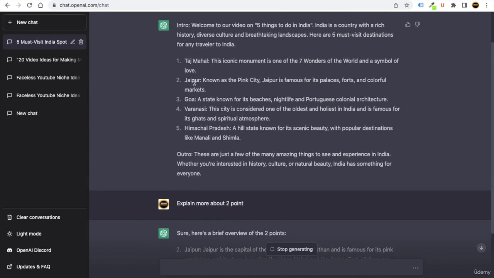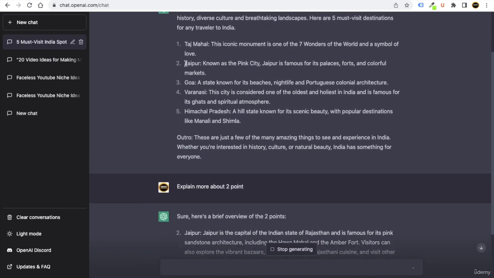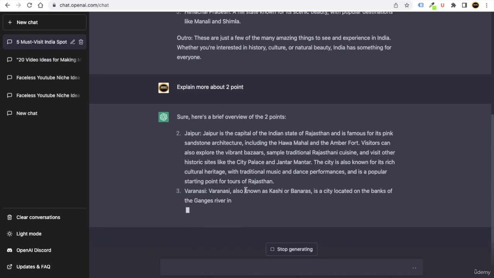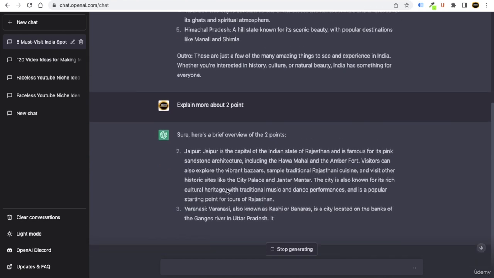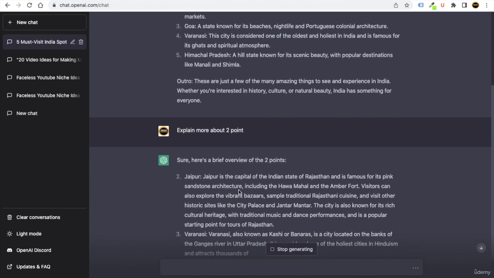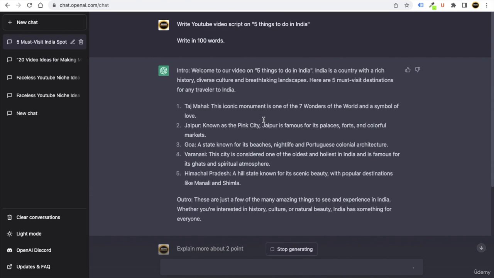But if you want ChatGPT to elaborate or tell more about some specific point, like here we have asked ChatGPT to tell more about the second point, so it has started to write more about the second point. So this is a very great tool. Okay, so this is how it works. But the thing is that you just need to answer or put your question in such a way that ChatGPT can easily understand it.